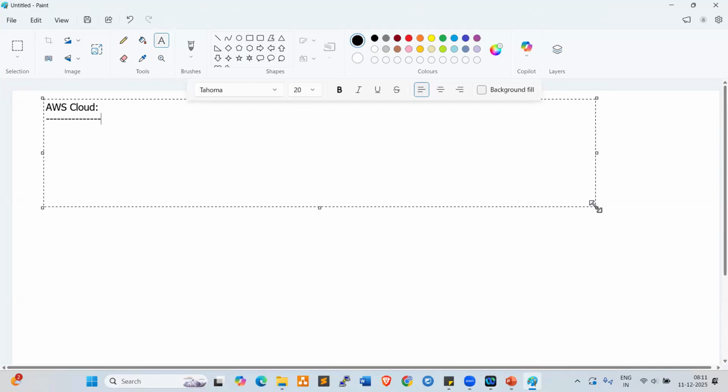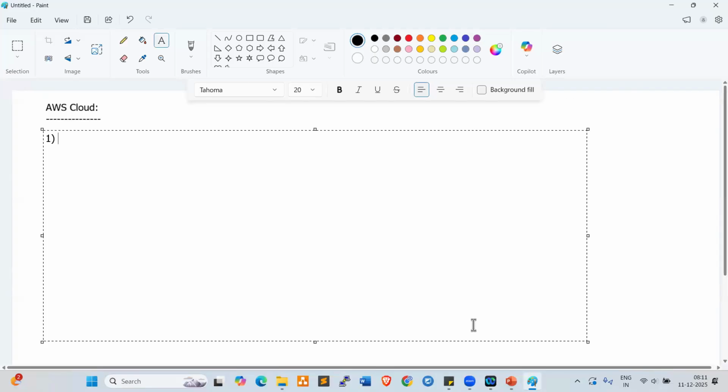So who will take care of the cloud data centers, anyone? AWS vendors will take care of the AWS data centers, right? So as a cloud engineer, as a DevOps engineer, we are connecting virtually. We are accessing cloud servers, cloud data centers, virtually.